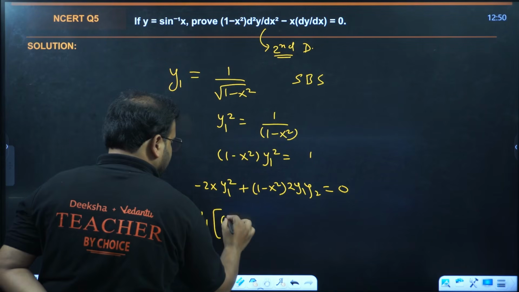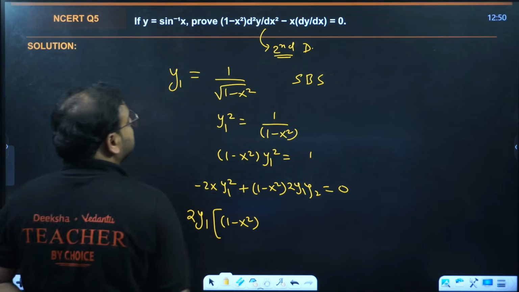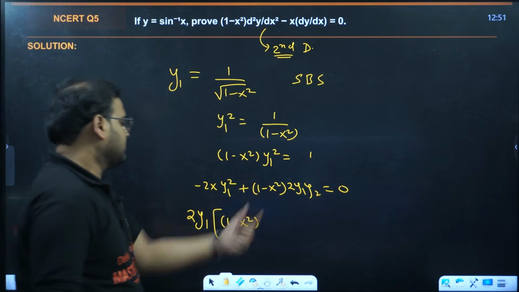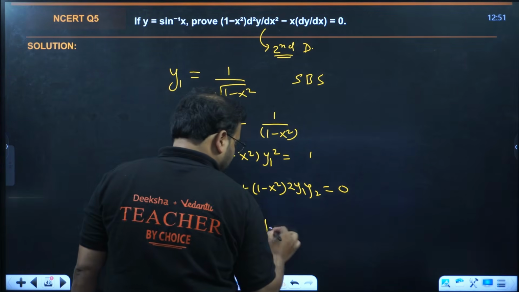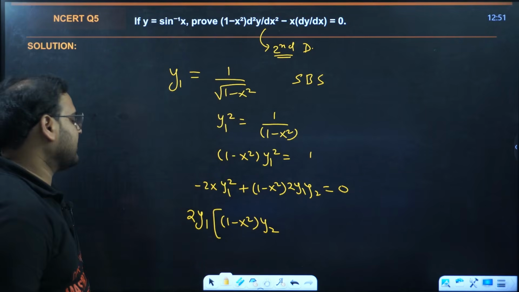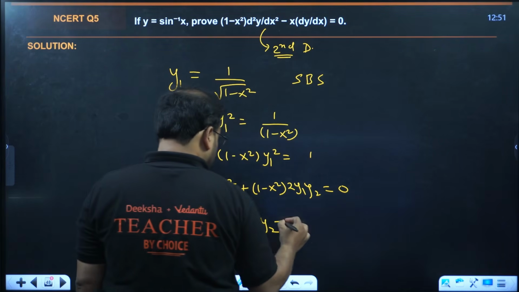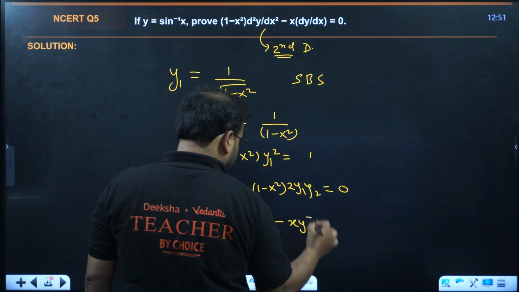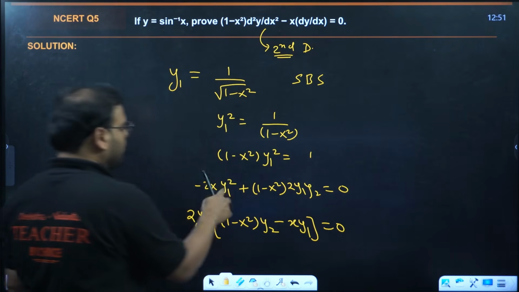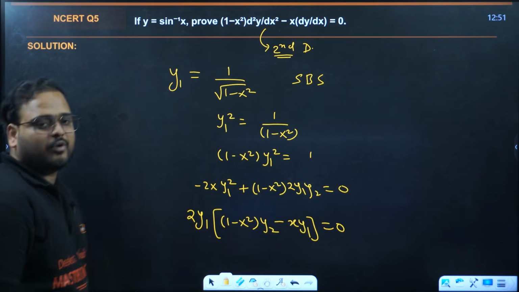So I'll write this part first. 1 minus x square comes. This is as it is. If you check, only y2 is left in the second term. And here we have minus x y1 left. Correct? Because I've taken 2. This is y1 square. I've taken 2y1 common.